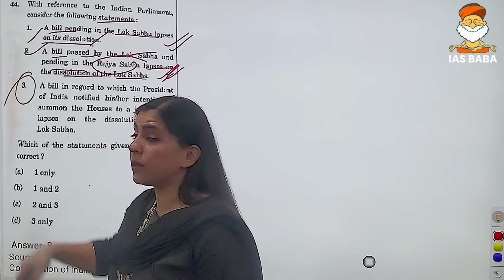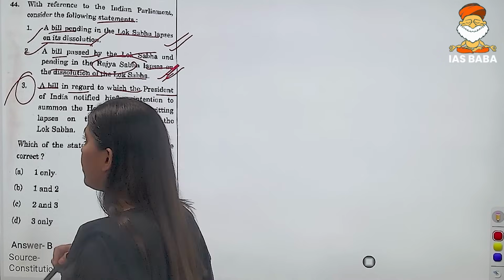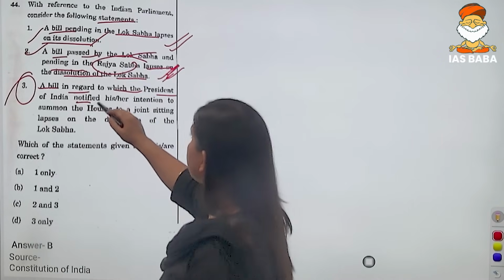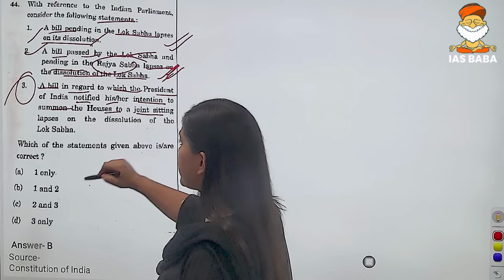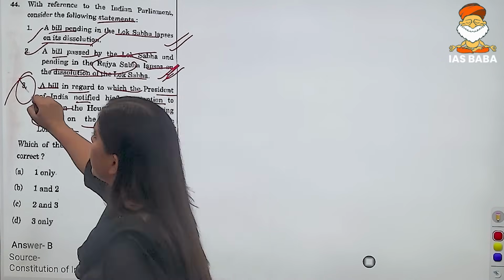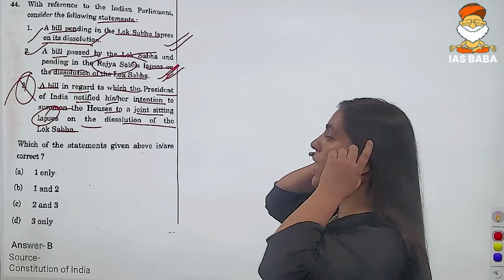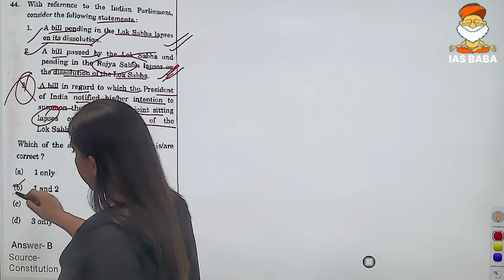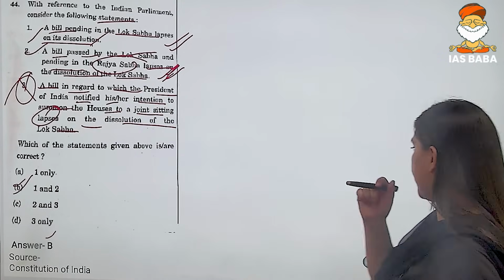But when we talk about the third statement, that a bill in regard to which the President of India notified his or her intention to summon the House to a joint sitting lapses on the dissolution of the Lok Sabha. This particular statement is incorrect, right? So our correct answer would be option number B. That is, first and second statements are correct.